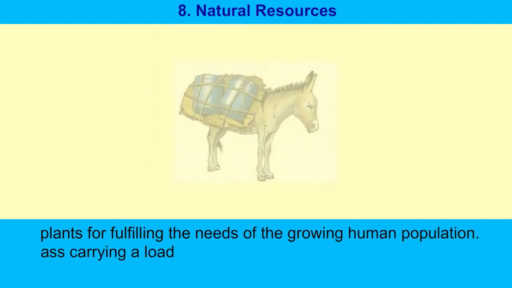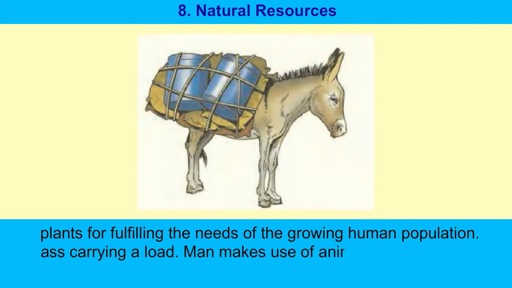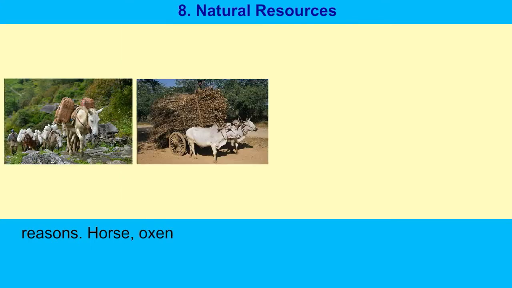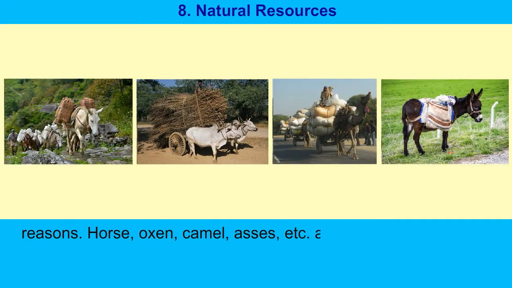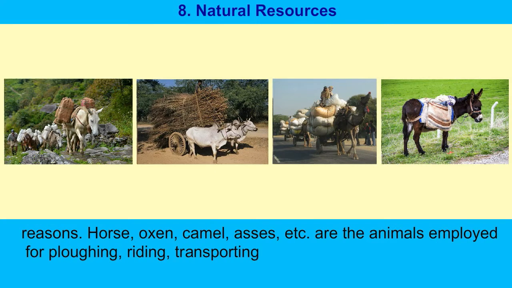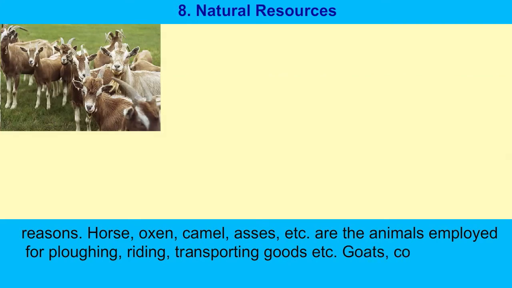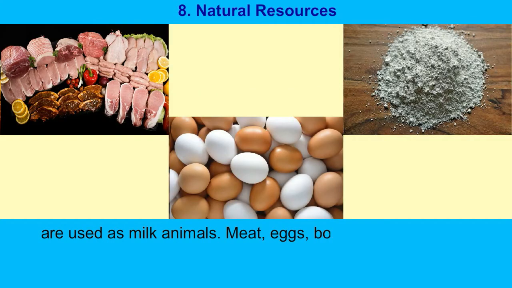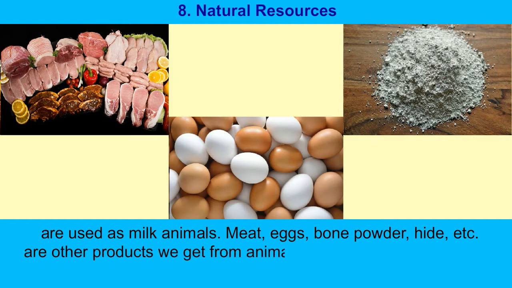An ass carries a load. Man makes use of animals for a variety of reasons. Horses, oxen, camels, asses, etc. are the animals employed for plowing, riding, transportation of goods, etc. Goats, cows, buffaloes are used as milk animals. Meat, egg, bone powder, hide, etc. are other products we get from animals.